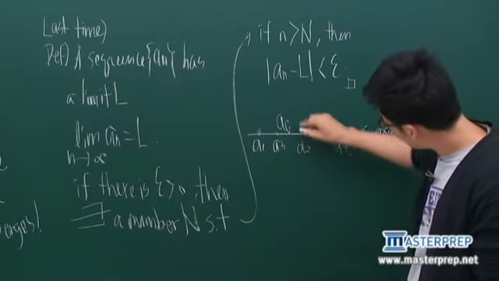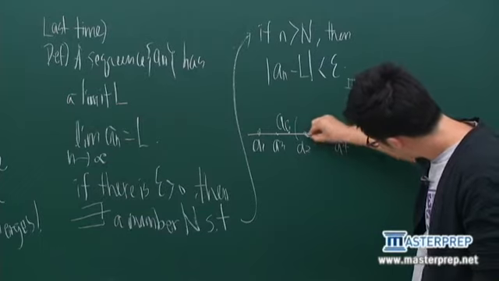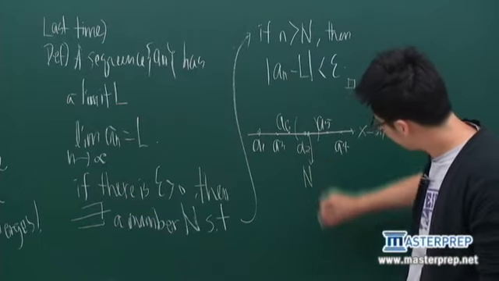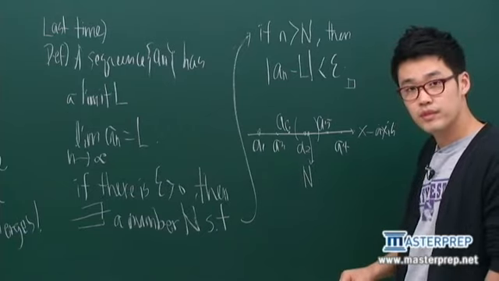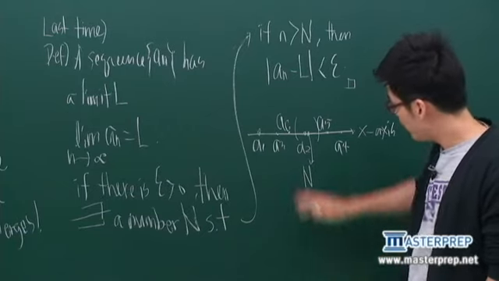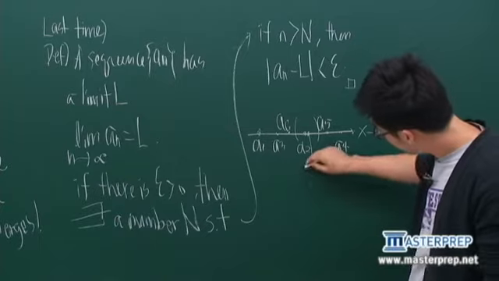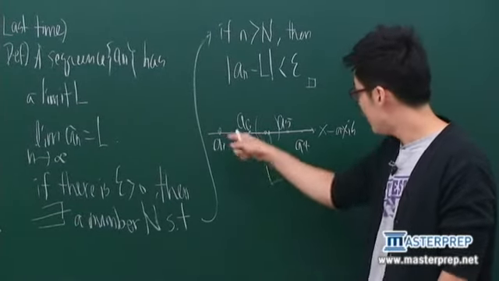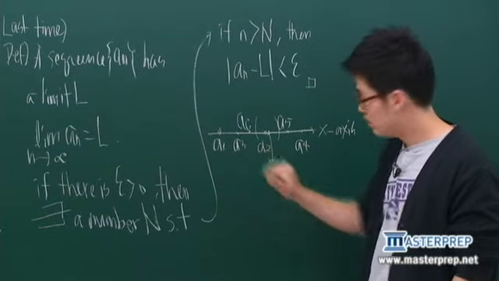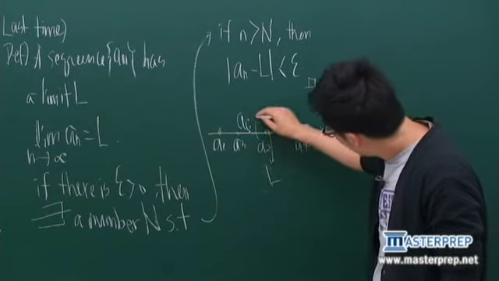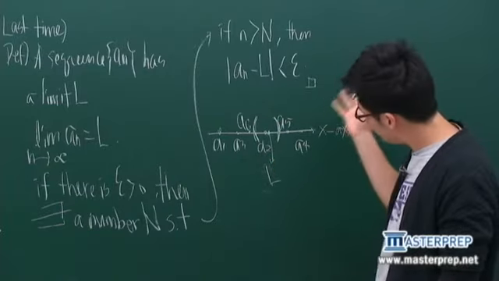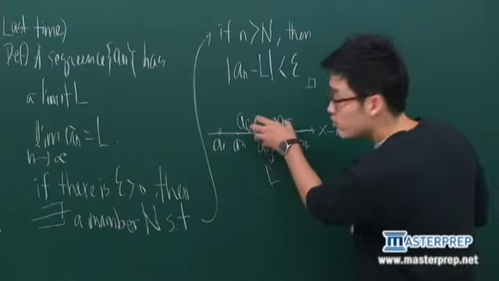Now suppose that we choose this n. And this is L, a number that we are looking for, any converging number. Then this bracket means, mathematically, we're choosing an interval.